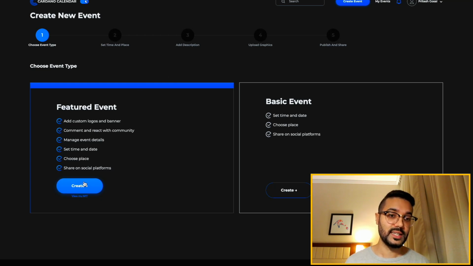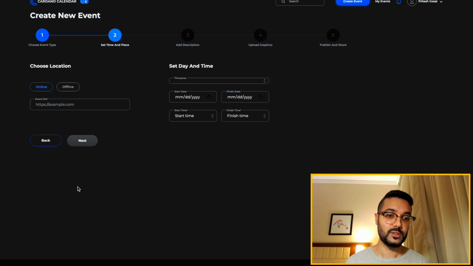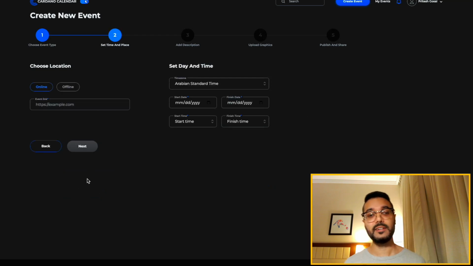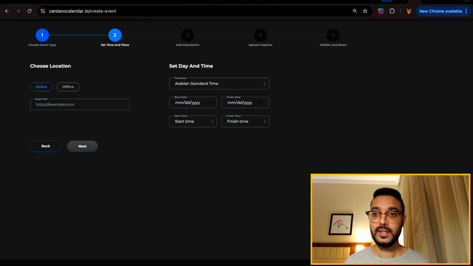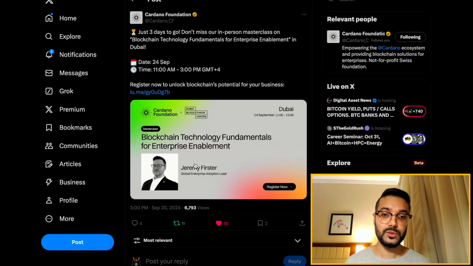But here, now that we've connected our NAMI wallet, we can go ahead and click on Create. And one of the events which I want to go ahead and highlight here is one that's coming up very soon, hosted by Jeremy Furster of the Cardano Foundation. This is going to be taking place in Dubai, so something I'm looking forward to attending here. It's coming up September 24th at 11 a.m. GMT plus 4. So this is going to be basically at the Blockchain Center in Dubai, and Jeremy's going to be giving us an overview, a walkthrough about using blockchain technology in enterprise use cases.